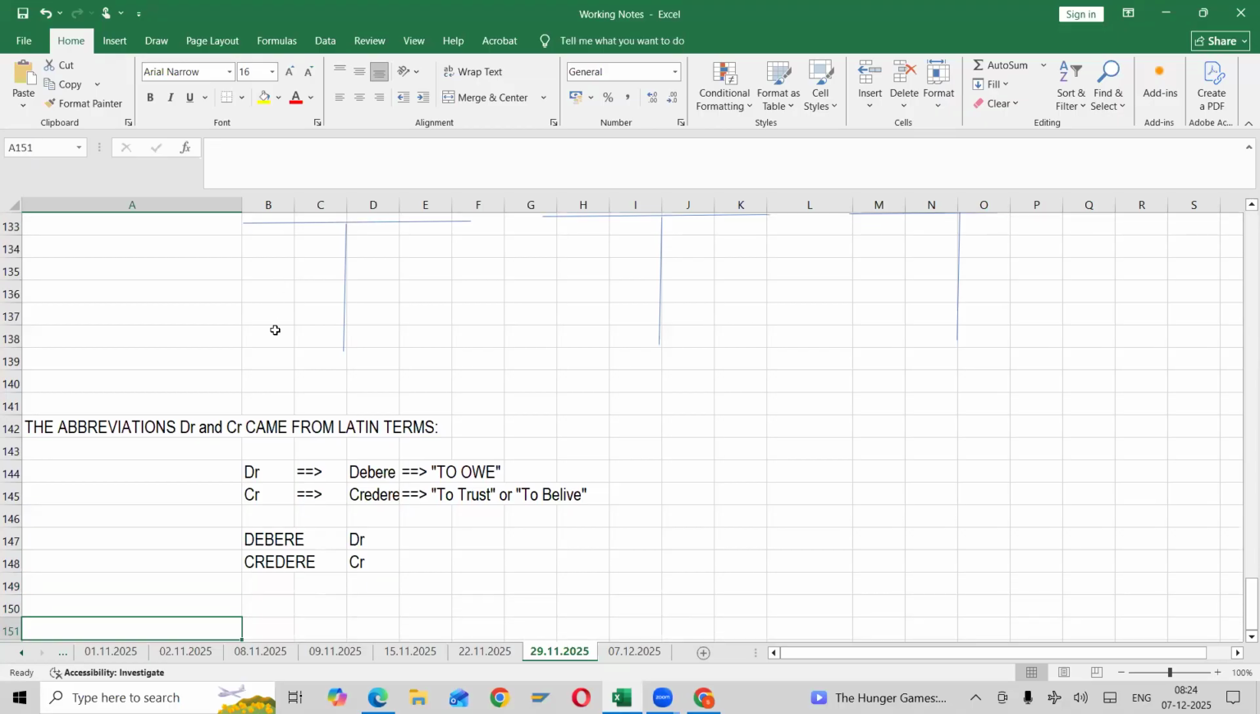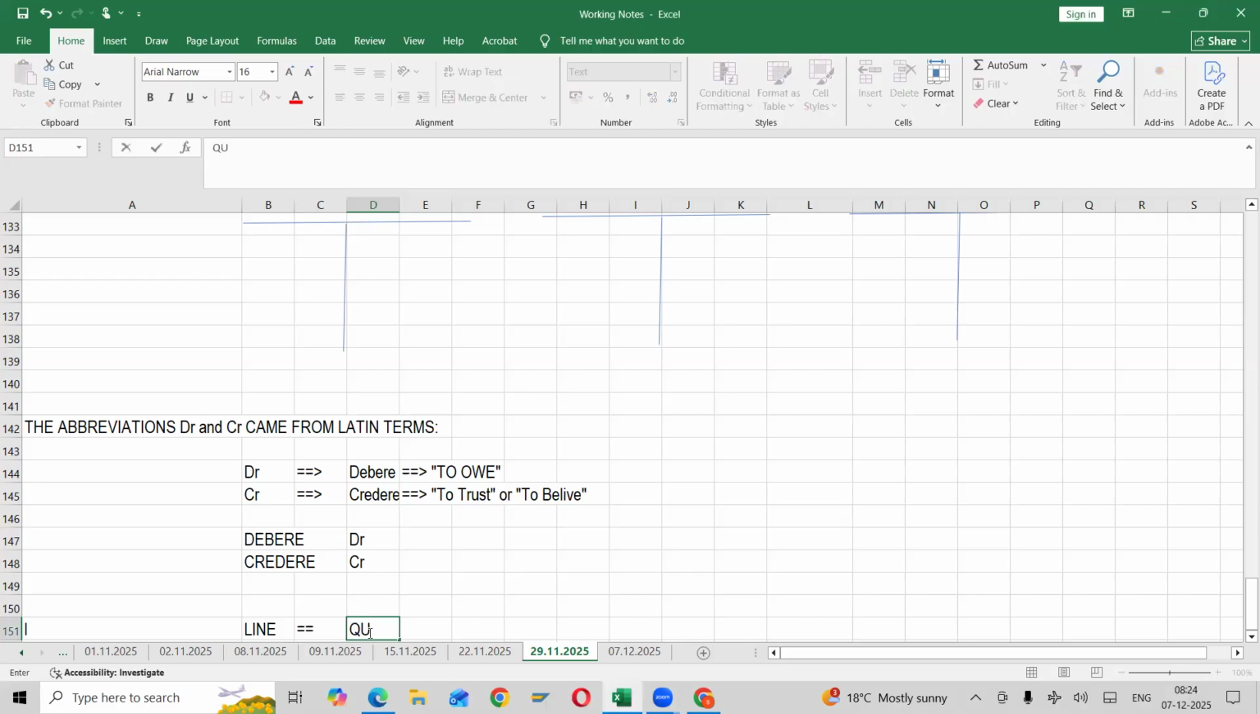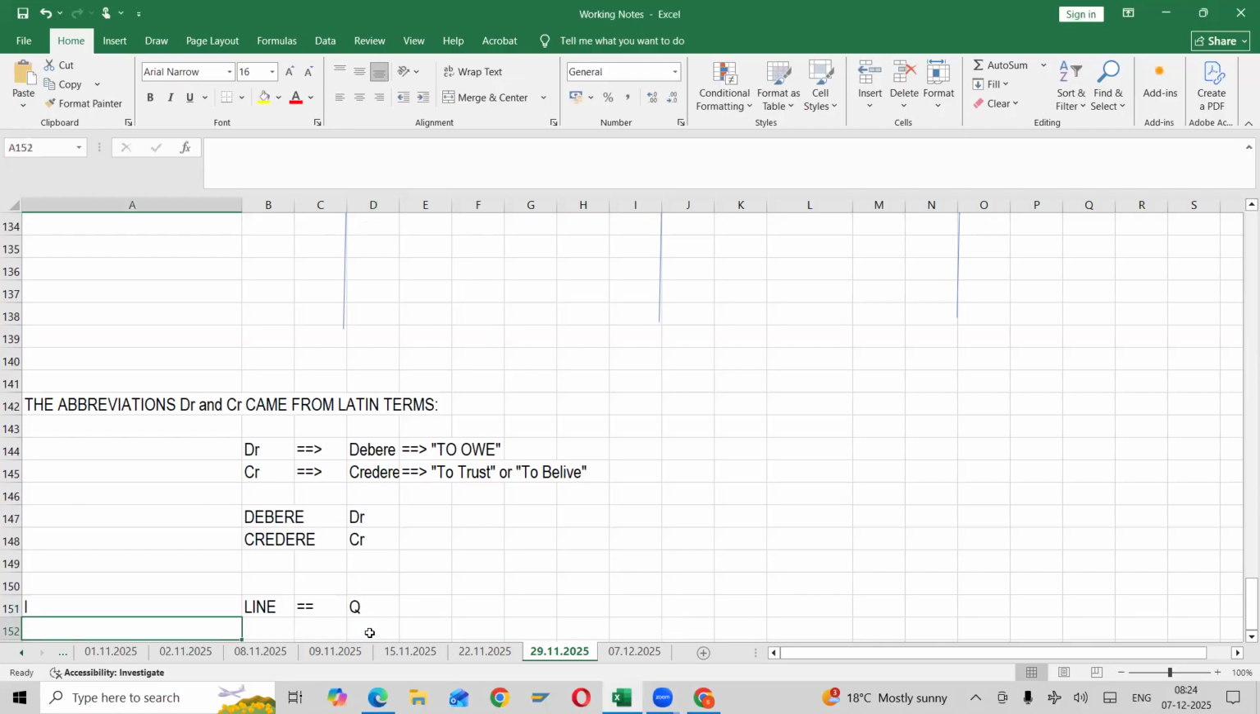So same thing, you can see the majority. I can give you a few examples. For example, not an accounting term, general. There is a line, right? What do we call any line in English? Yes, please. Q. Perfect. Q. Why Q?